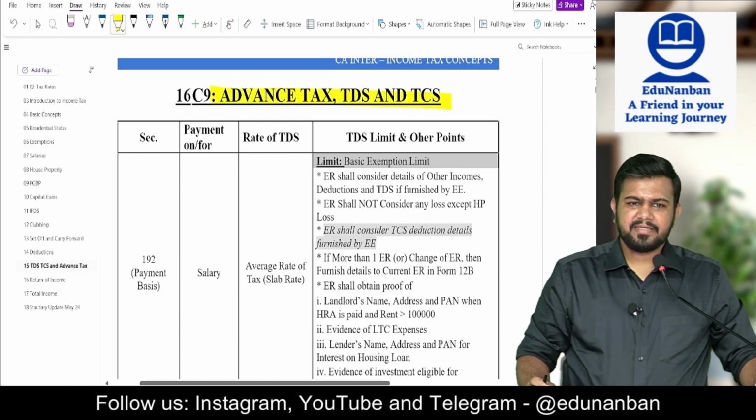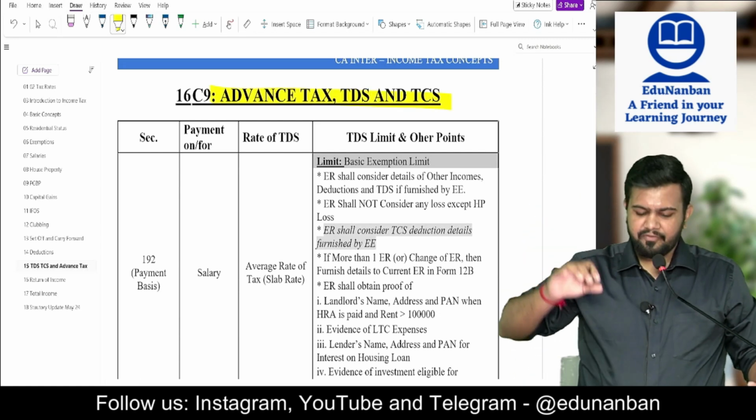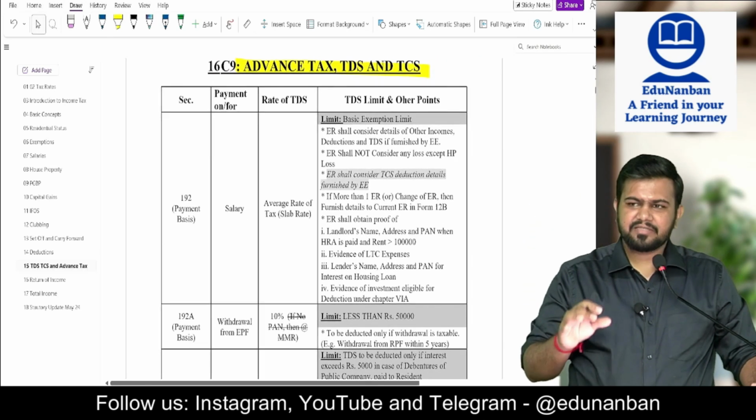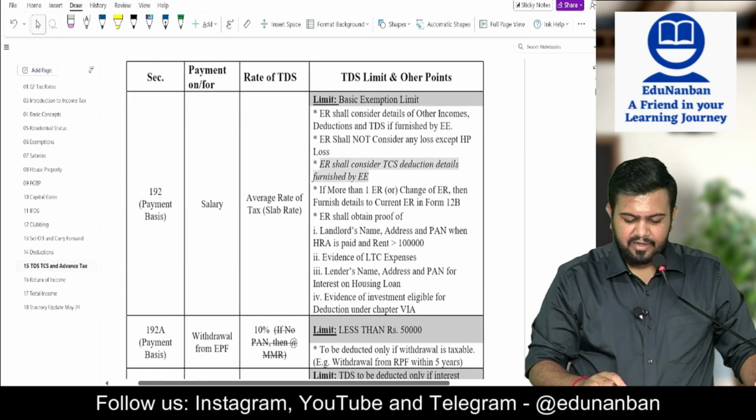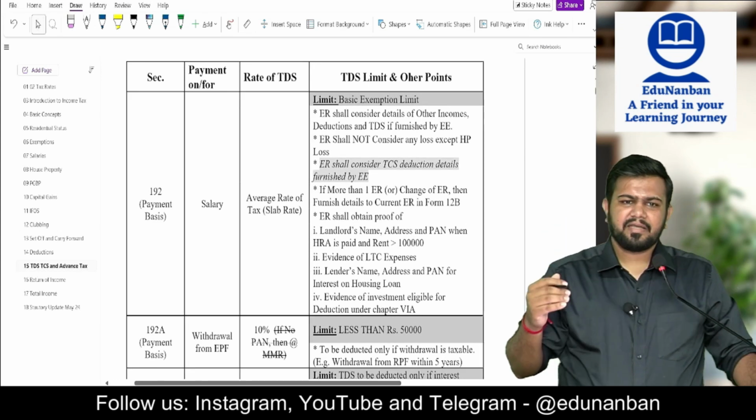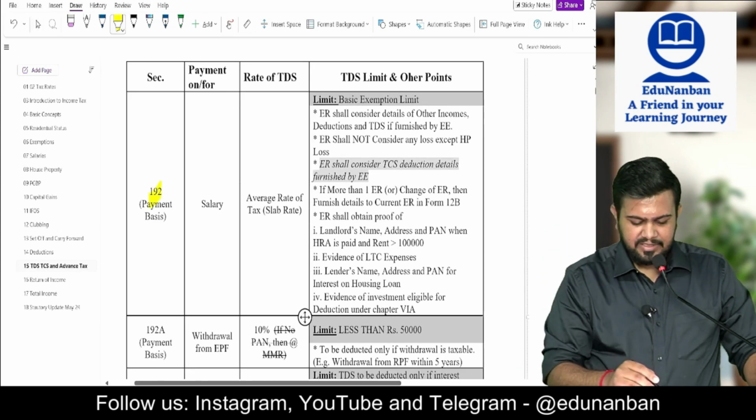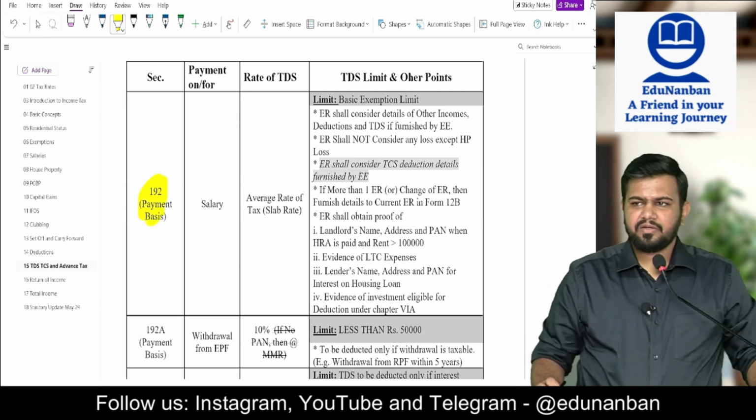Advance tax, TDS and TCS. Now you know the concept of advance tax, TDS and TCS. Now one by one we are starting with the TDS provisions. Firstly we are going to cover section 192.